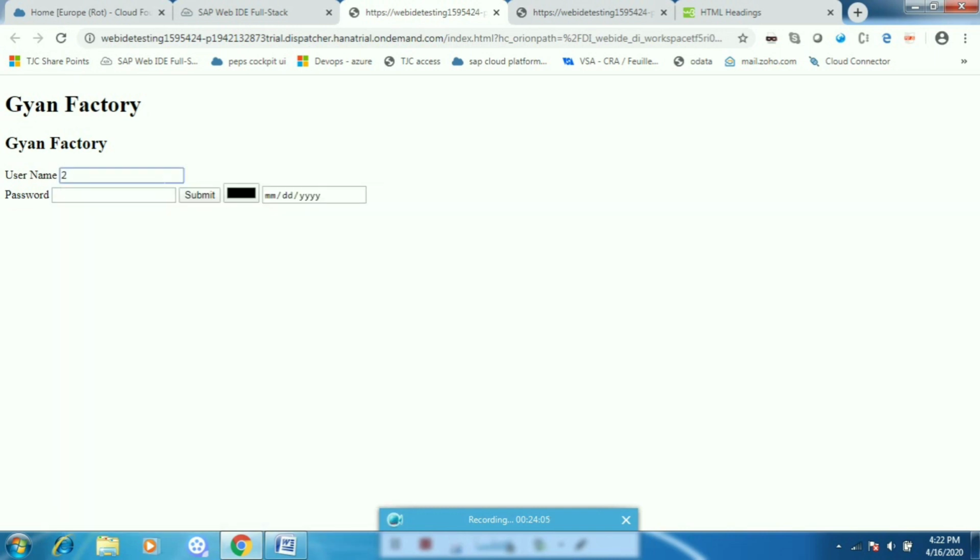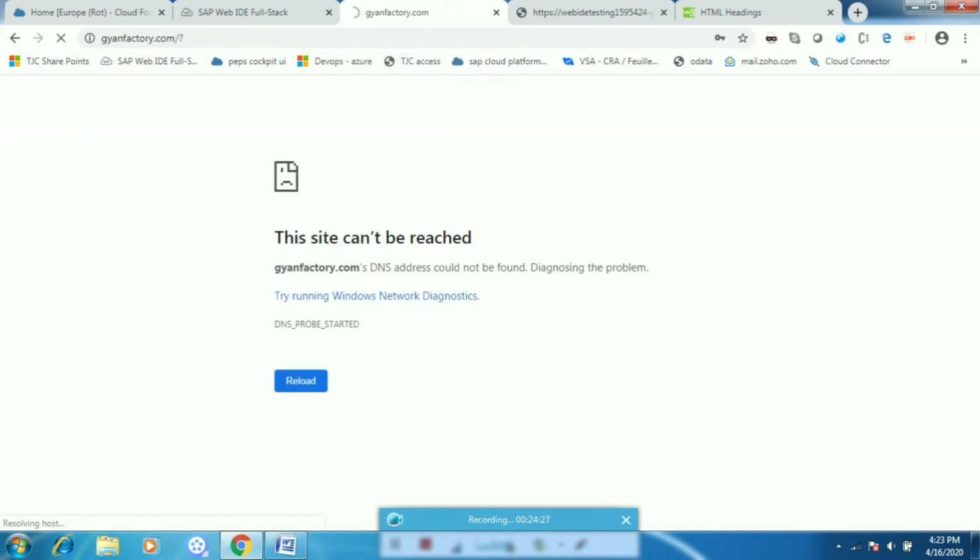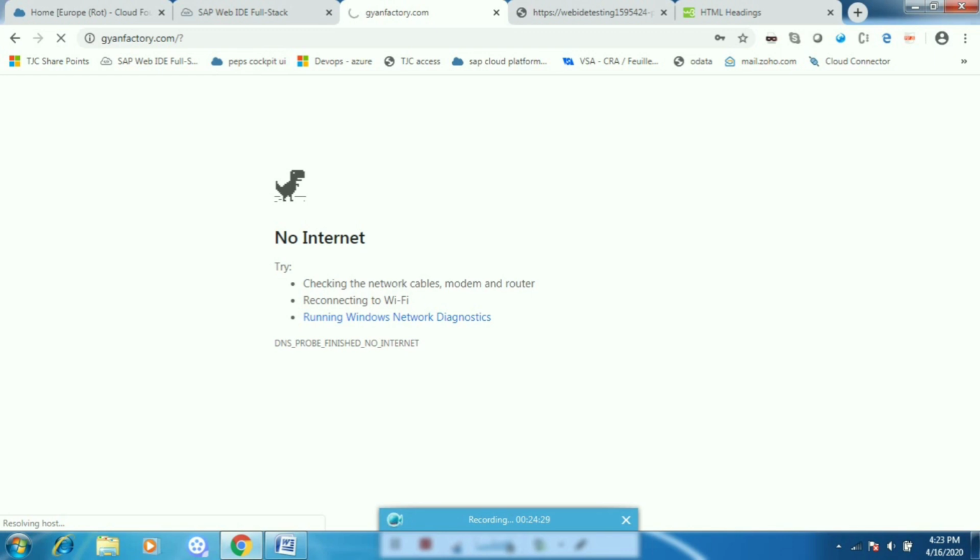and if I give any ID and password over here, and when I click on submit, it will go to the Gyanfactory.com website. So it is performing some action. It may take some time, as I am having some internet connectivity issue, that's why it is not coming, but you can see it has navigated.